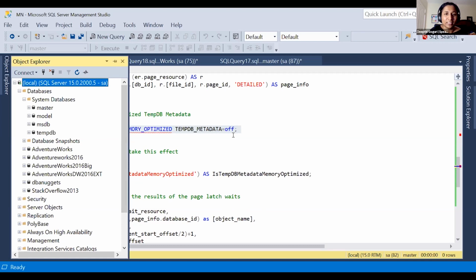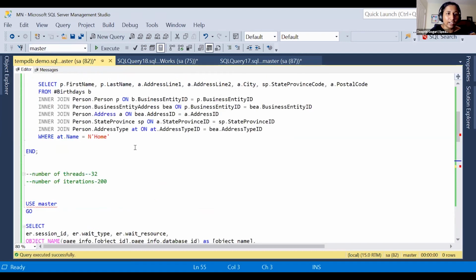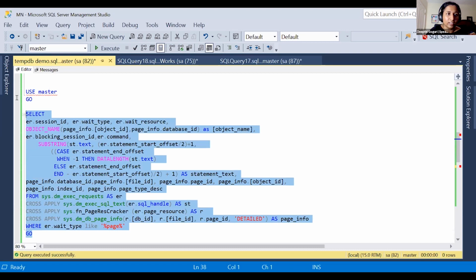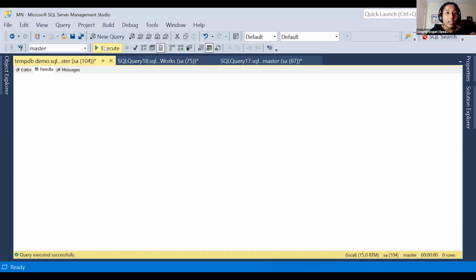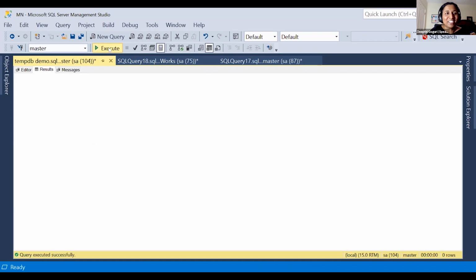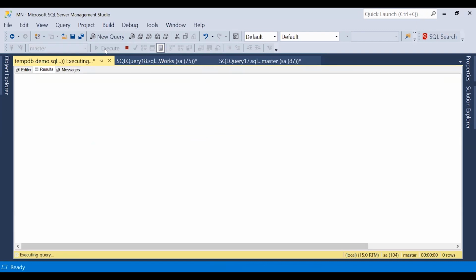Okay. So right now it's turned off, right? So let me go ahead and run this particular query one more time. I'm running that again, and then I'm using this. I wanted to check the waits. My demo is not working today. It has to show me the page latch waits, you know. Demo gods are after you.